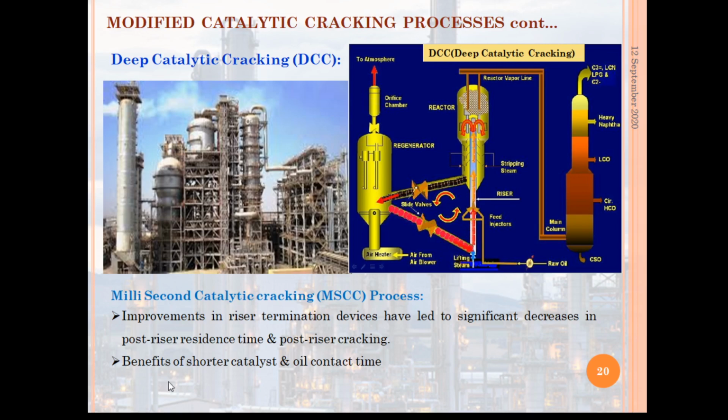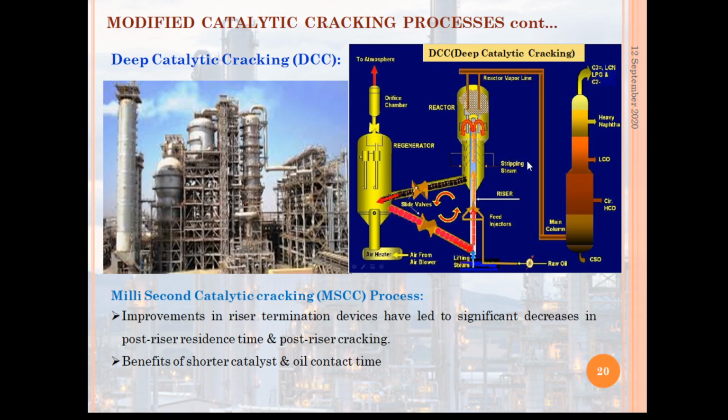The regenerator temperature is kept low because the contact time between the catalyst and the oil is very short, which provides lower coke formation on the catalyst. As it provides more selective cracking to gasoline and light olefins, it provides higher catalyst recovery.